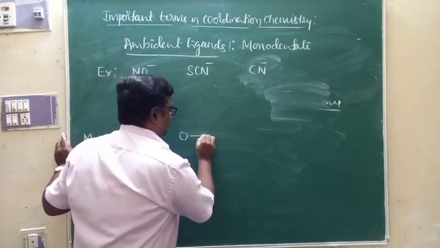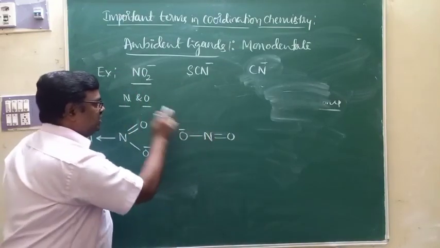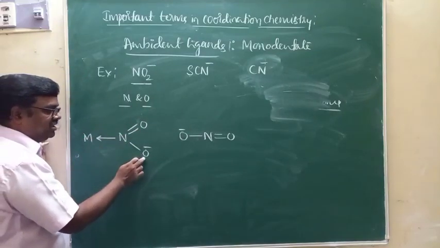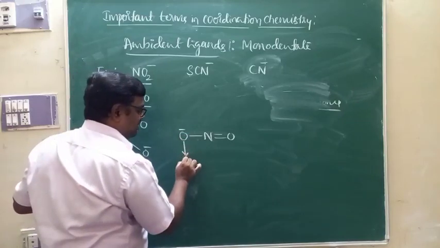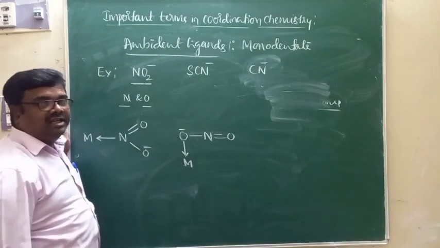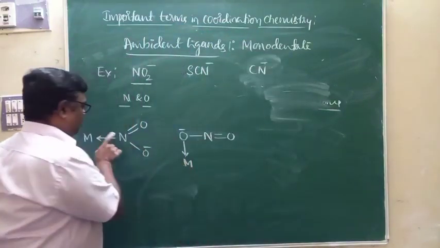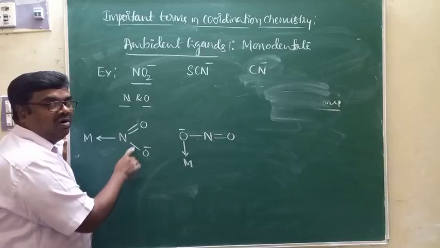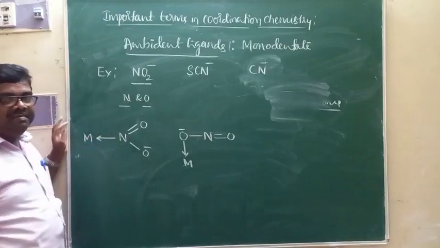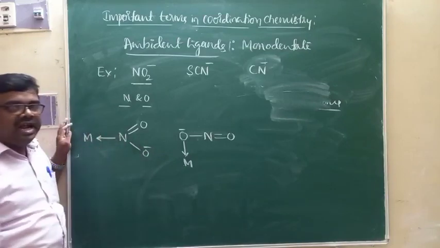Similarly, if oxygen takes part in coordination bonding, then nitrogen doesn't. Like that, ambident ligands, or monodentate ligands containing more than one donor atom, coordinate to the metal ion through only one donor atom at a time.